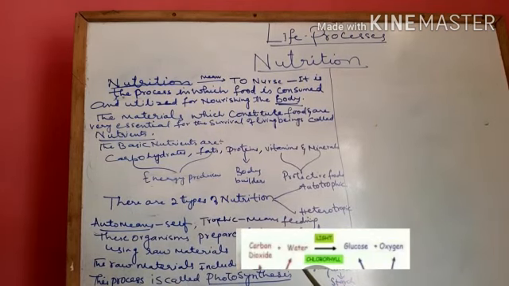The main source they need is sunlight, and to absorb sunlight they need the structures called chlorophyll, and with the carbon dioxide and water they prepare their own food, that is glucose, which we call starch or carbohydrates. So plants use raw materials like carbon dioxide and water in the presence of sunlight. With the help of chlorophyll, they prepare food. That food in plants is called starch or carbohydrates, and along with that they release oxygen, and this process we call photosynthesis. The process in which plants prepare their own food is called photosynthesis.